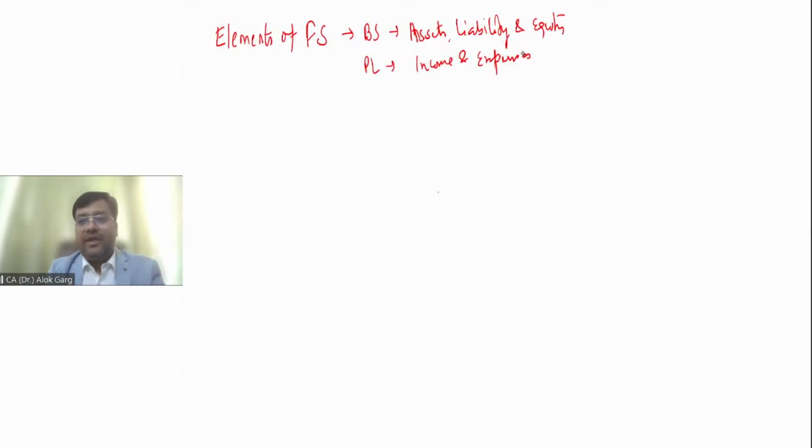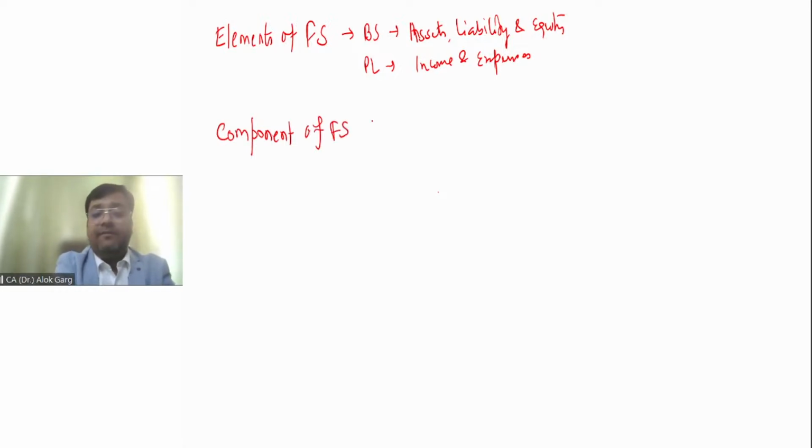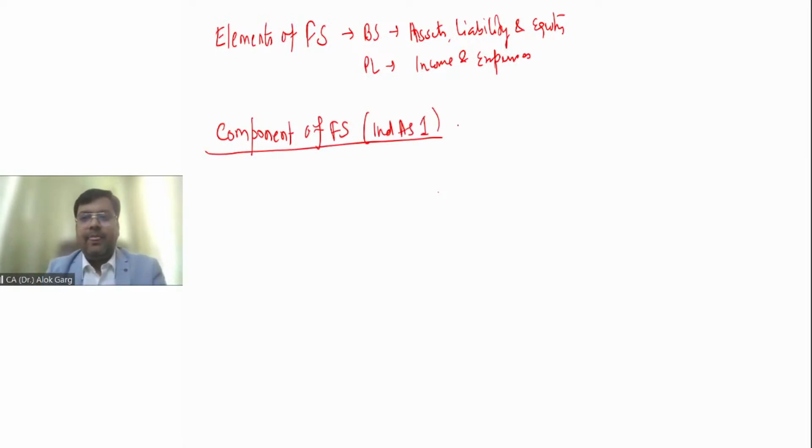Now, what Suresh and Vidit have told are the components of financial statements. Where are the components of financial statements defined? Friends, please remember, the components of financial statements are defined under Ind AS 1. The components are the balance sheet and the statement of profit and loss.